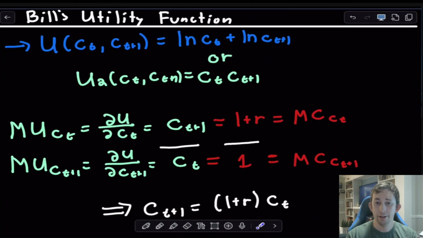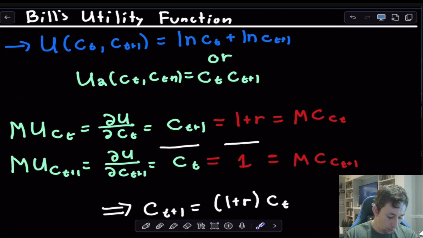Now, when I introduce this utility function, I could be vague and talk about marginal utilities of consumption today and consumption tomorrow. And I think that would be too vague. So what I'm going to do is give you an example utility function. So maybe your example utility function is just C_t times C_{t+1}, or maybe it's the natural log of consumption today plus the natural log of consumption tomorrow. Both of these utility functions give you the same result, and if you don't believe me, try it after this video and see if you get the same result, and if you do, let me know in the comments below.